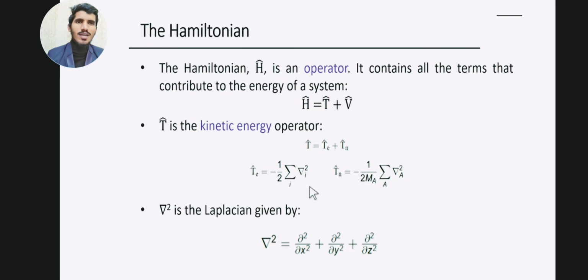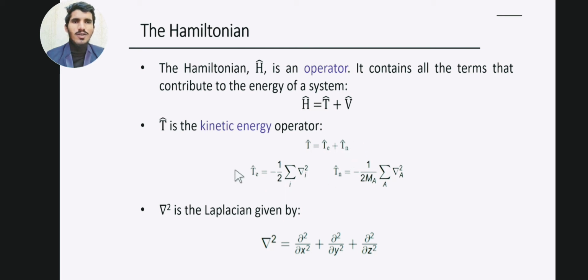The next thing we have is the Hamiltonian operator. As you know, the Hamiltonian operator H contains the terms of energy, kinetic energy and potential energy. Here T is the kinetic energy and V is the potential energy, so the Hamiltonian operator is equal to kinetic energy plus potential energy. T is the operator for kinetic energy, so the kinetic energy operator is equal to the kinetic energy of electrons plus the kinetic energy of nuclei.